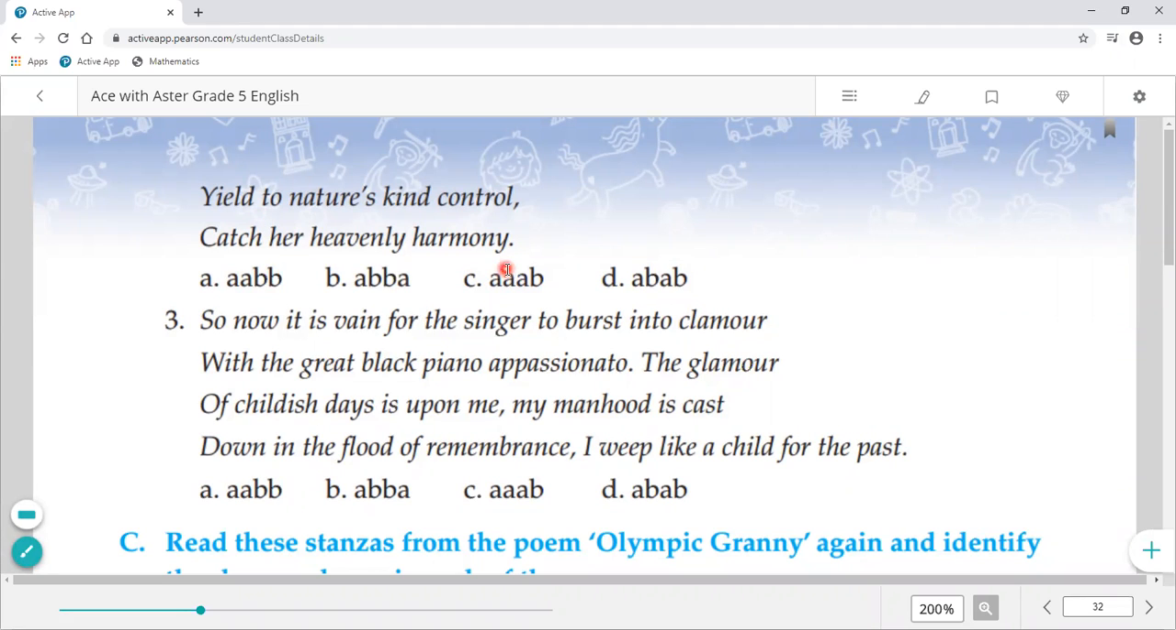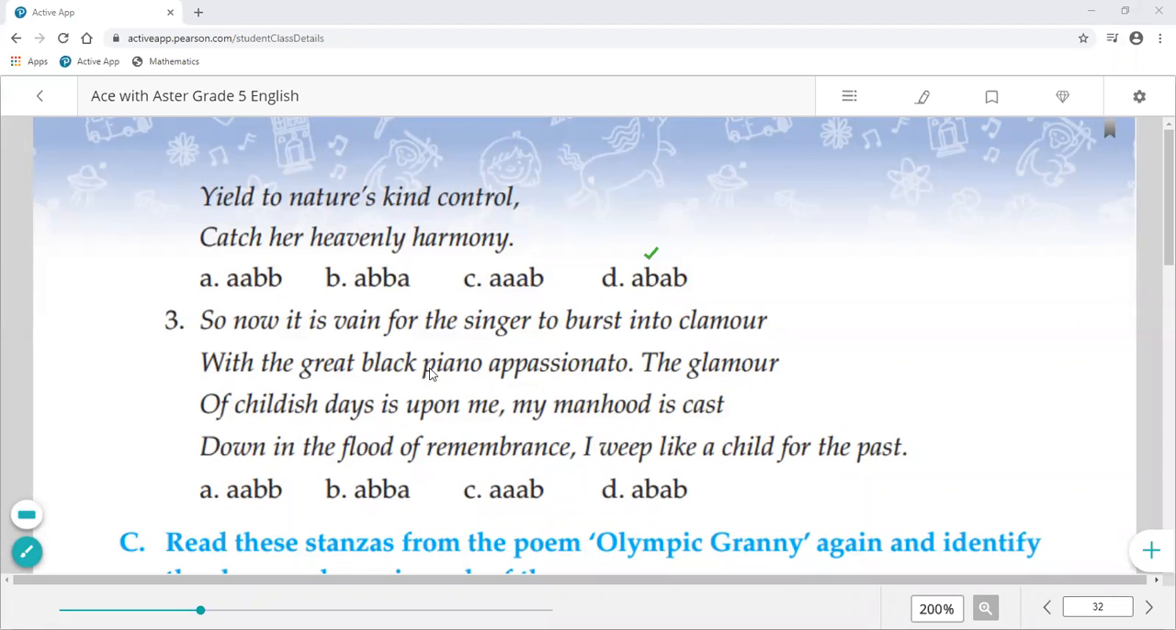Now here, a sound is related to the first word, soul, and in the third line you can see that control, the same sound. Okay, so the scheme is A scheme. And the second line's last word is glee, and the fourth line's last word is harmony. So again, the rhyming scheme is A B.